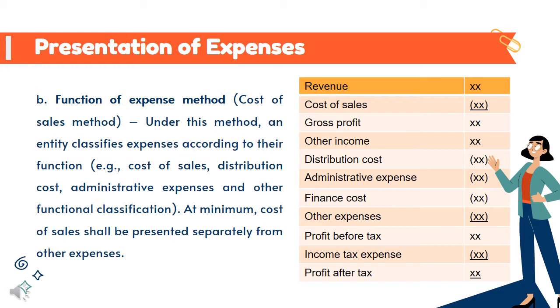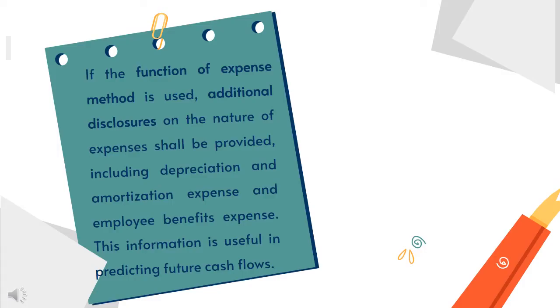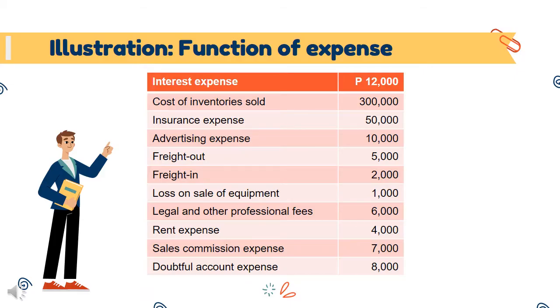An entity shall choose whichever method na magpo-provide ng significant and relevant information. If ang gagamitin ay function of expense method, magkakaroon ng additional disclosure for this information is useful sa pagpipredict ng future cash flow ni entity, katulad ng depreciation at administrative expense. As you can see, this is an example illustration of function of expense, kung saan makikita natin dito ang mga sample expenses na meron ang isang entity, from interest expense, cost of inventory sold, insurance expense, and so on.